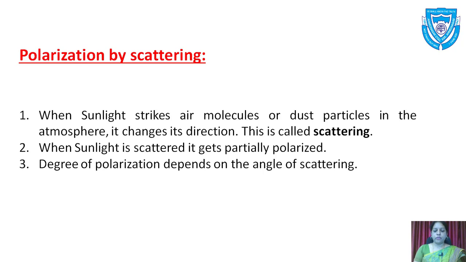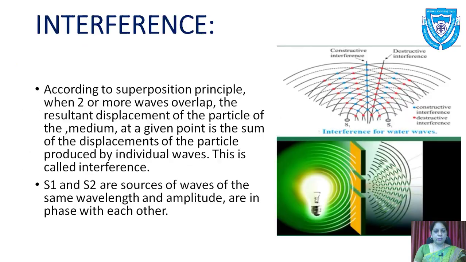The next topic, an introduction of the next part, is interference, which is a very important phenomenon of light, in which again we are using light as a wave. Thomas Young was the first scientist who used light as a wave, and he showed the interference pattern in the lab. In 1801, he performed the experiment using two coherent sources. First he used sunlight, but the interference pattern was not clear.